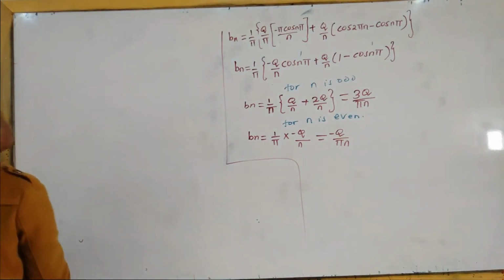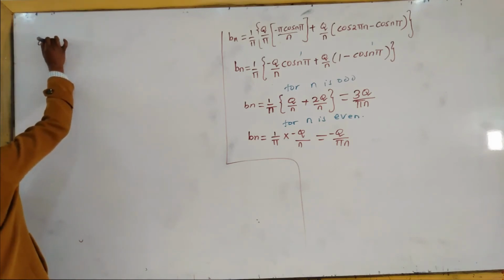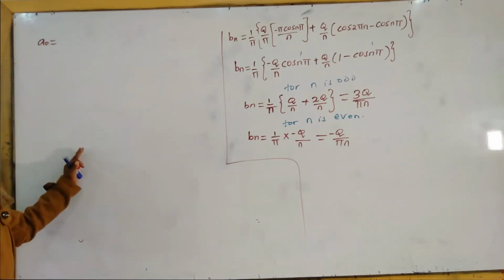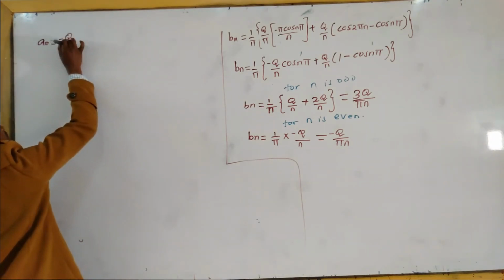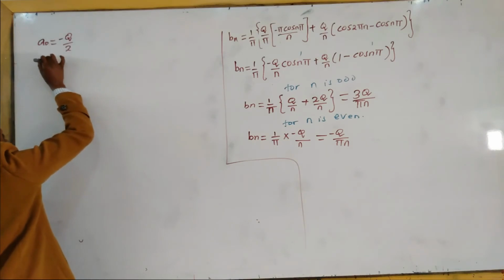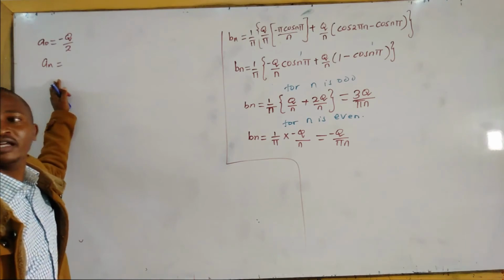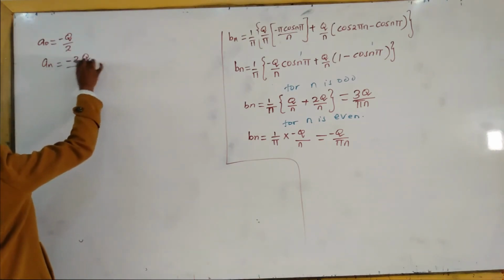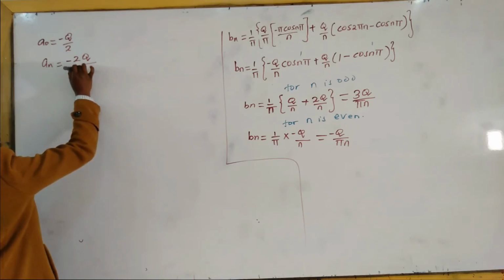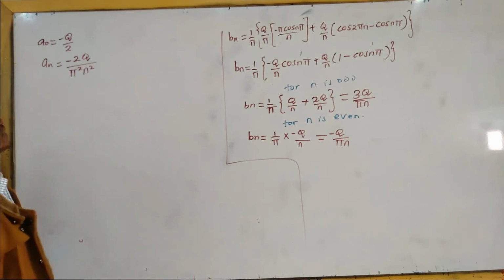We had already determined the value of a0, which we got as negative q over 2. Previously we had determined the value of an, which we got as negative q all over pi squared n squared, but this one was varying.